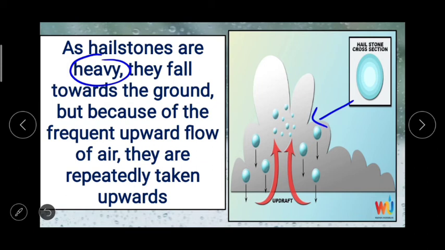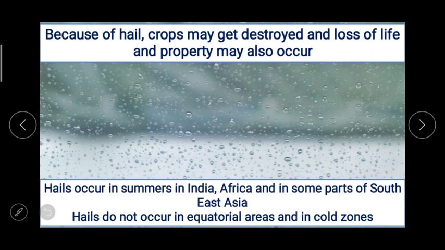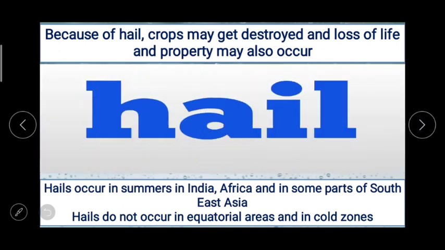They are repeatedly taken upwards, and here a new layer of snow encapsulates the hail, and this happens quite a few times, and hence concentric layers are formed while the hail grows in size. Its size increases.